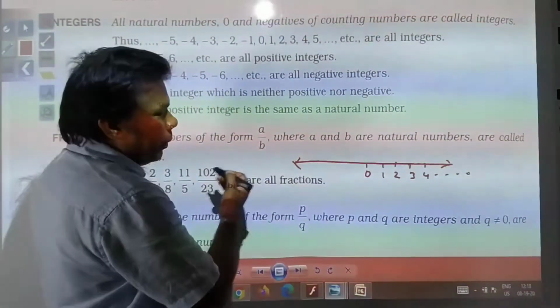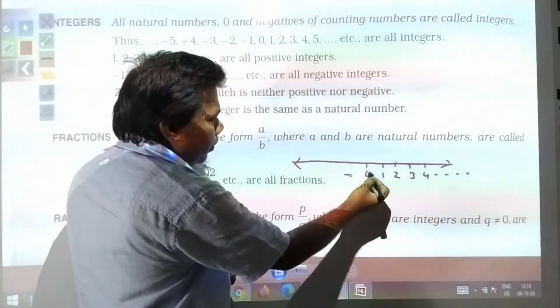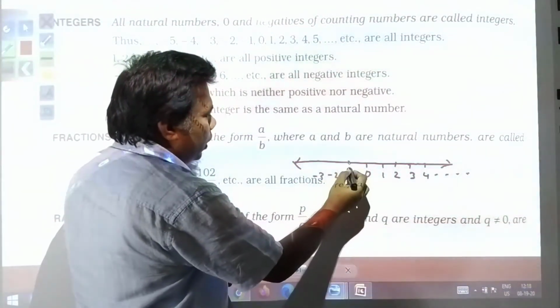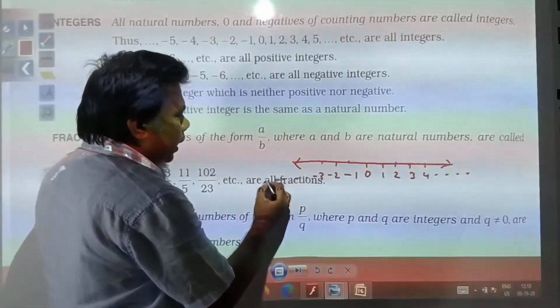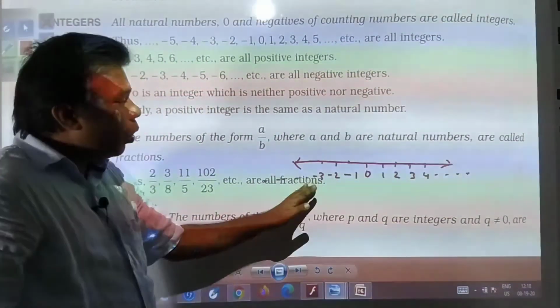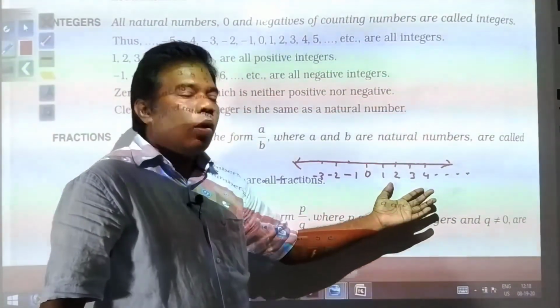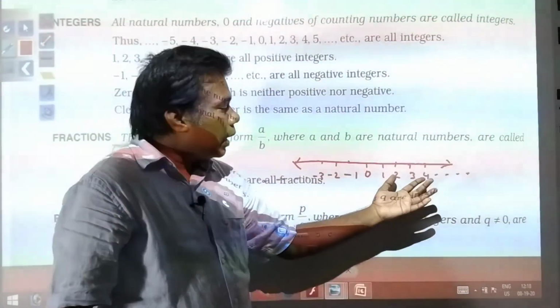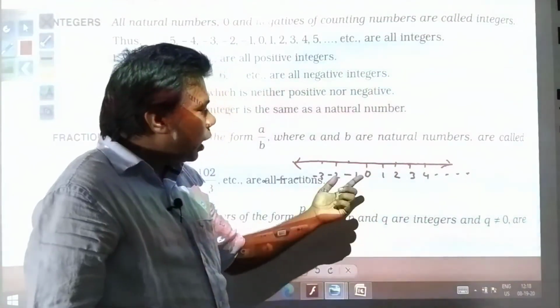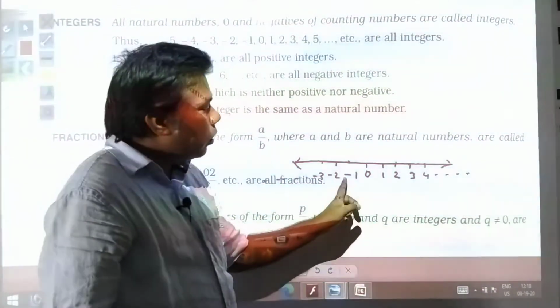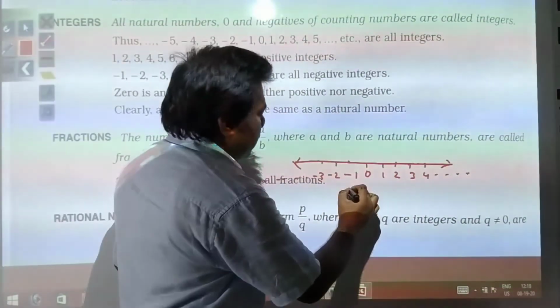If you move leftward, before 0, you have -1, -2, -3. These all are negative numbers. The positive integers are counting numbers, then 0, and the negatives of counting numbers, the negative integers. These all are called integers.